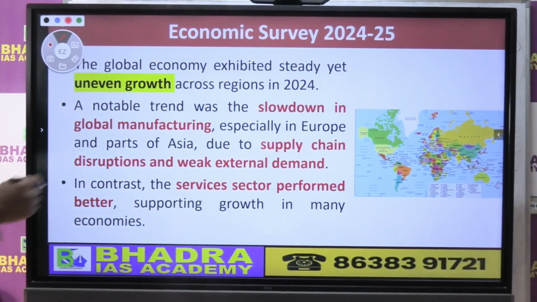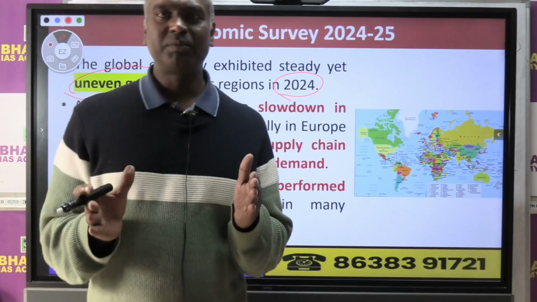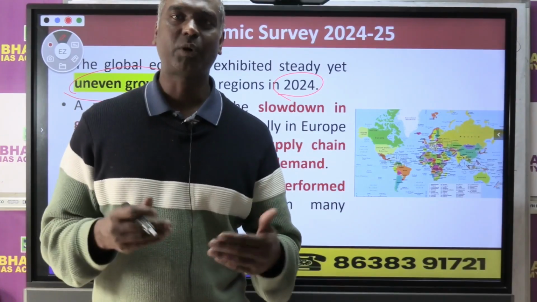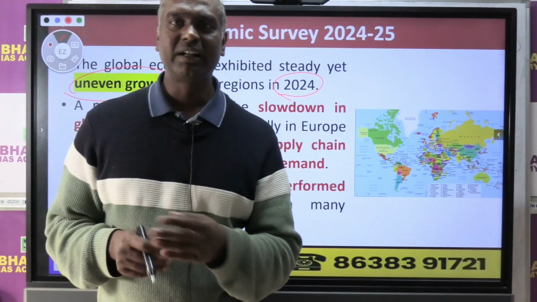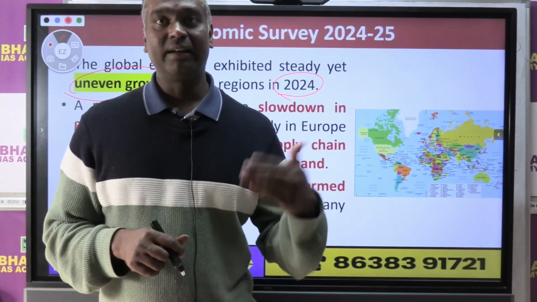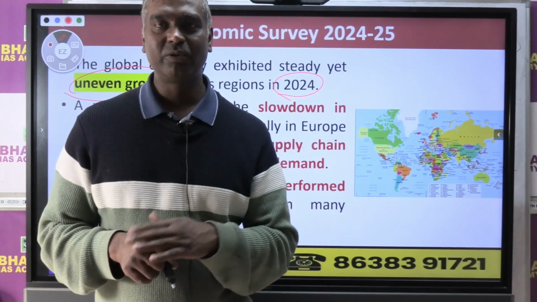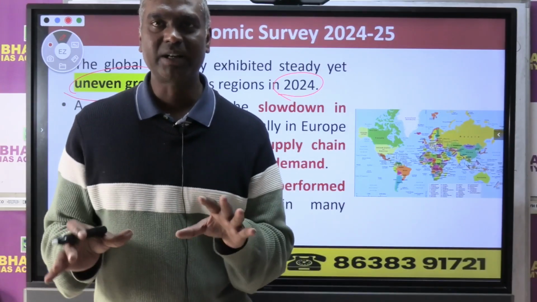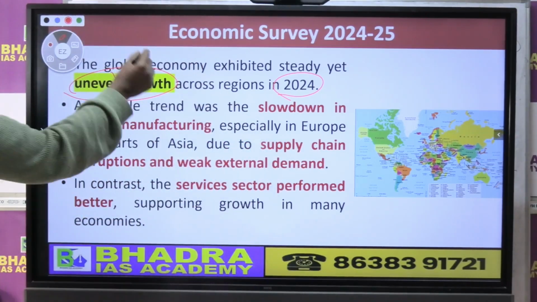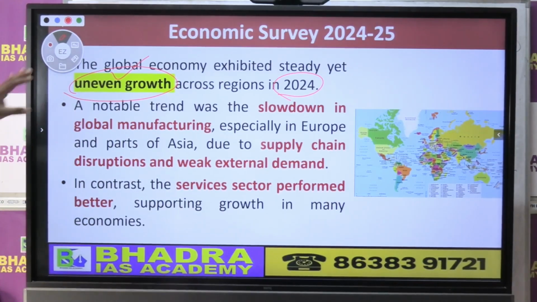If you look at it, in 2024, according to the economic survey, the global economy had uneven growth. That means some parts of the world experienced growth and some parts did not have a proper growth. For example, Japan did not have a good growth, whereas in Europe also some parts had a problem. In America, the growth was not that good, whereas Canada's growth was good. So some parts had a good growth, some parts did not. That means there was an uneven growth in different regions in 24.